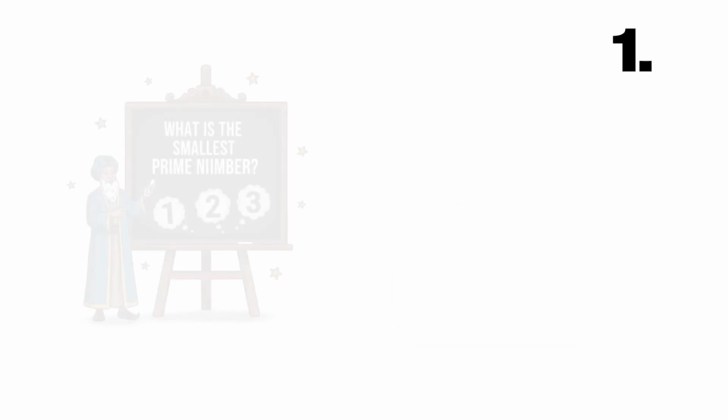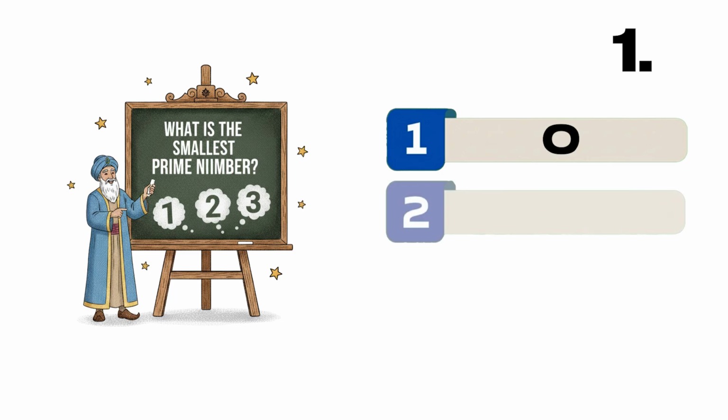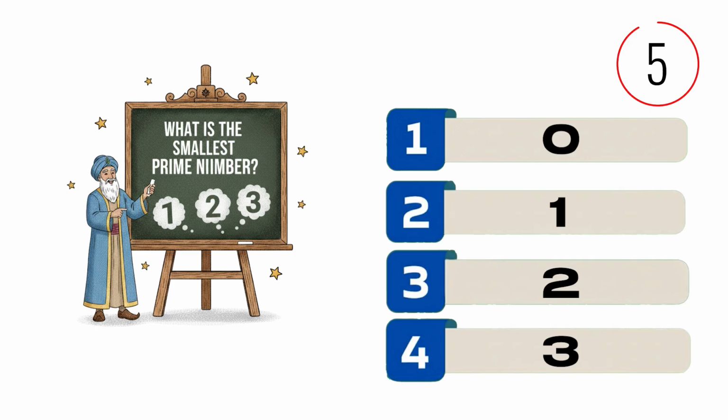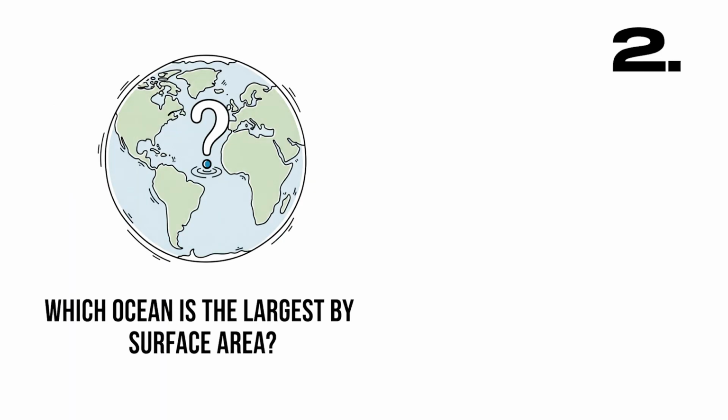Let's begin. What is the smallest prime number? A, 0, B, 1, C, 2, D, 3. Correct answer, C, 2.